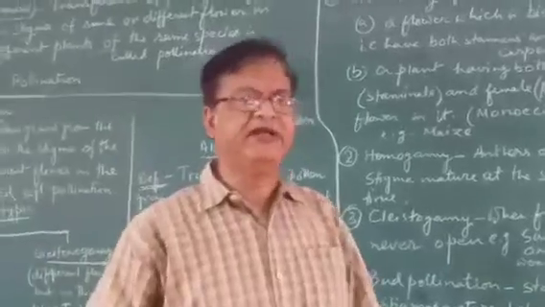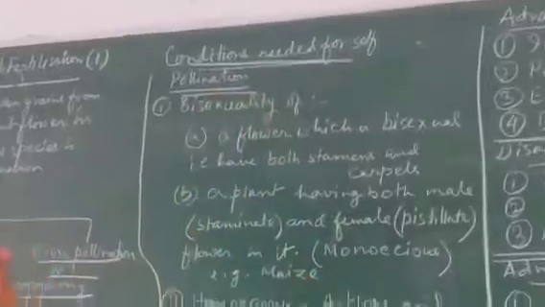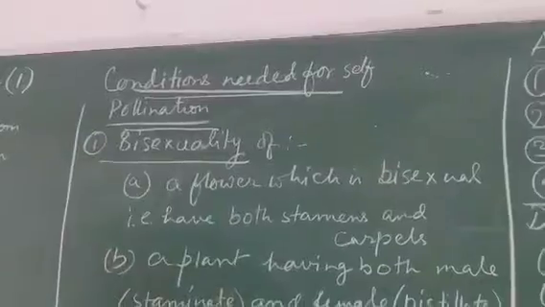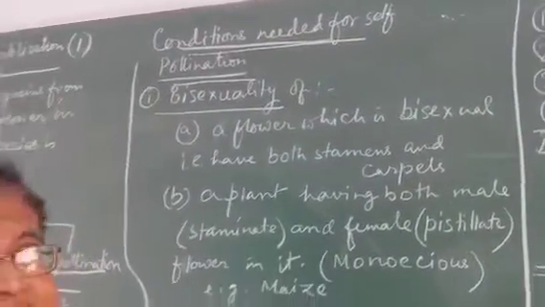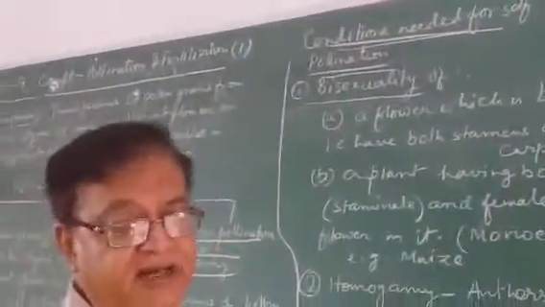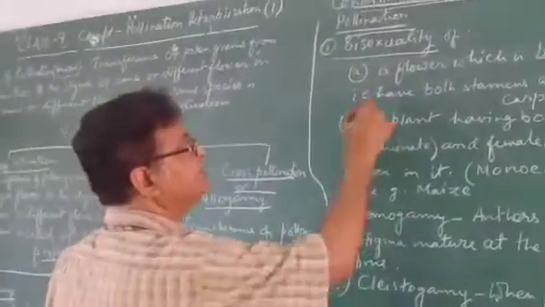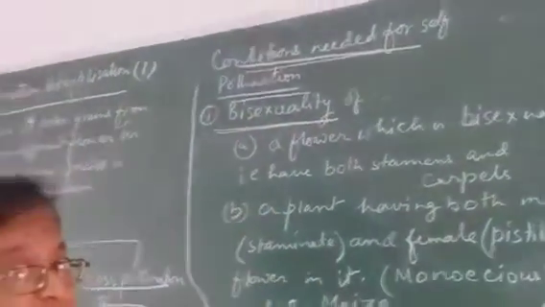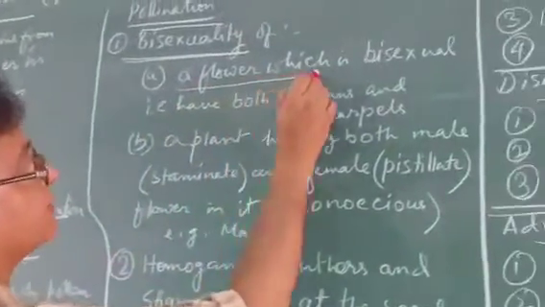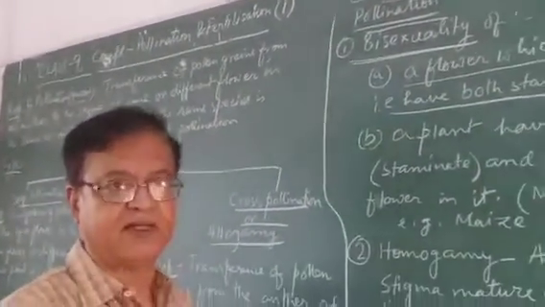Next we concentrate on self pollination now. Self pollination, when does it take place? What are the conditions necessary for self pollination? First condition necessary is bisexuality, means both stamens and carpels should be present. How are stamens and carpels present? Bisexual flower, you studied in flower chapter. Some of the flowers are bisexual or complete flowers. So the bisexuality can also be of two different conditions. If the flower is bisexual, suppose China rose is a bisexual flower.